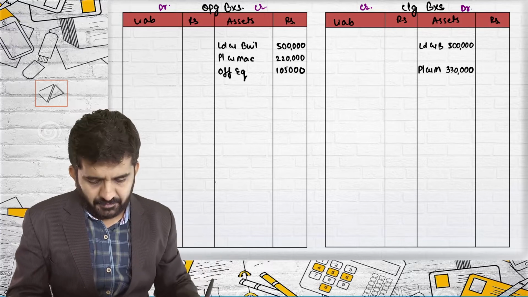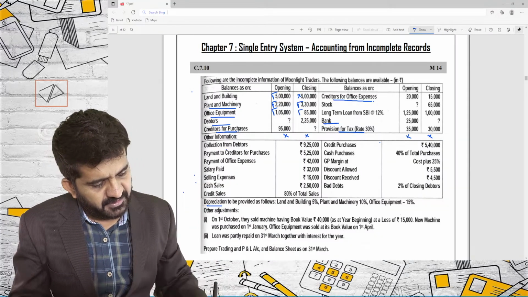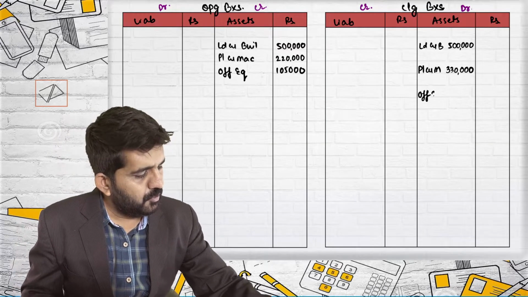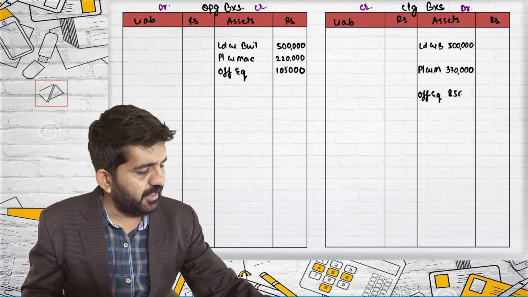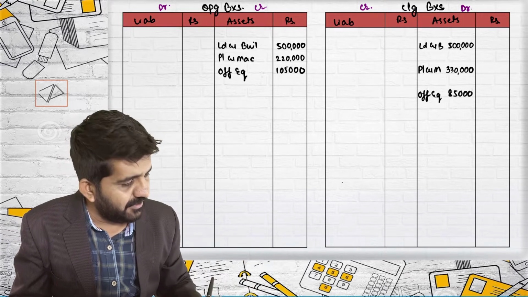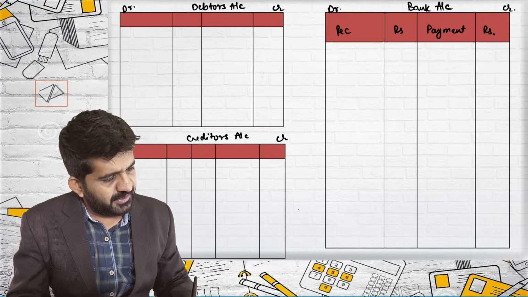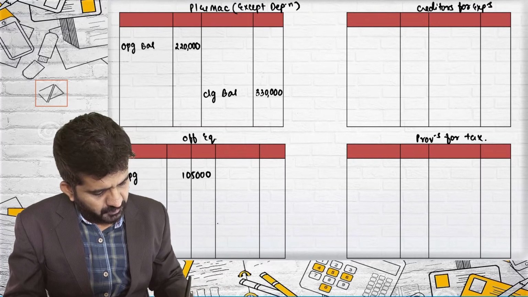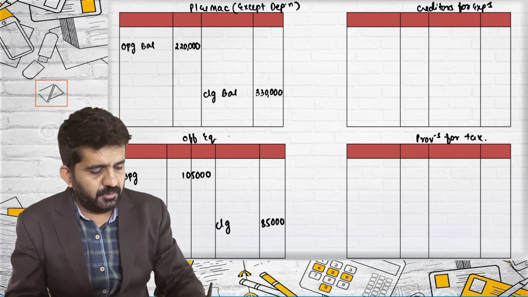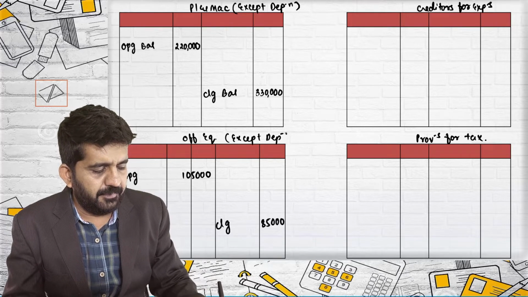Closing, again I'll be writing in the inner column. Closing office equipment is 85,000. Office equipment 85,000, one effect, I'm writing it in the inner column because I'll still be giving the effect of depreciation. Office equipment 85,000. Second effect, office equipment closing balance 85,000. Office equipment is also excluding depreciation.